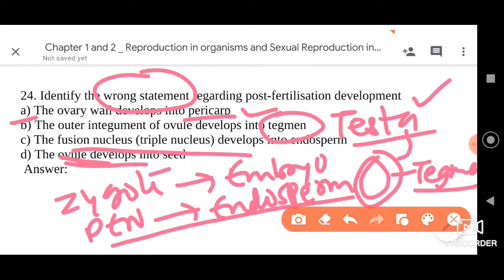But anyway my dear friends, remember that the outer integument forms the testa, the inner integument forms the tegmen after fertilization, and the ovary wall forms the pericarp. Then there is the micropyle, the opening in the ovule, which forms the pore in the seed, and the ovule will develop into seed. Like this, many post fertilization changes will occur. But the option 2 which is given is wrong here, because the outer integument forms the testa, not the tegmen.